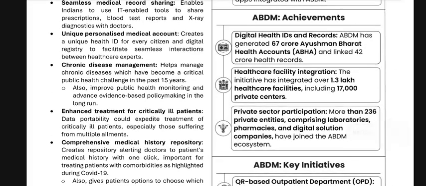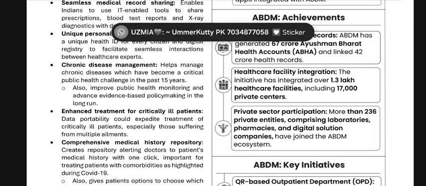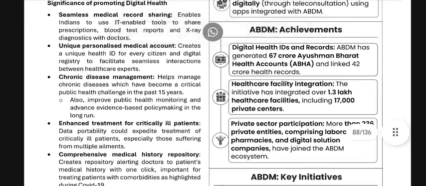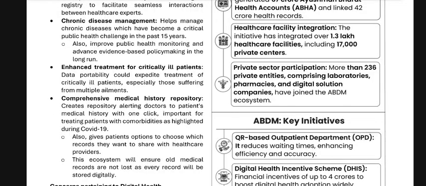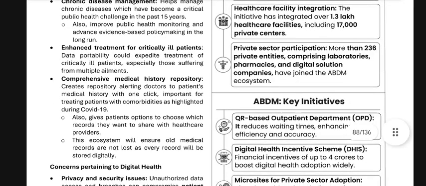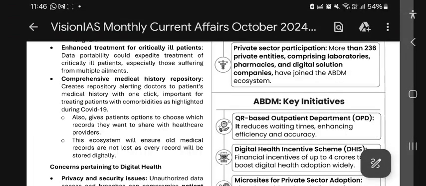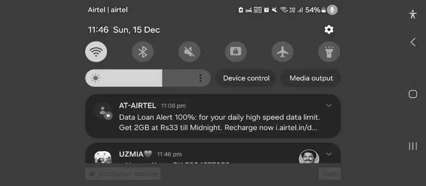Enhance the treatment for critically ill patients. Portability expedites treatment of critically ill patients, especially those suffering from multiple ailments. A comprehensive medical history creates a repository alerting doctors to a patient's medical history with one click, important for treating patients.